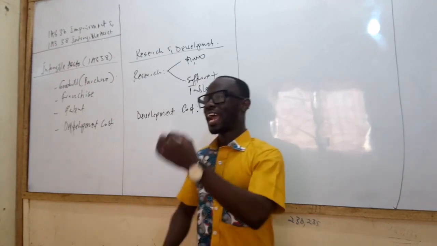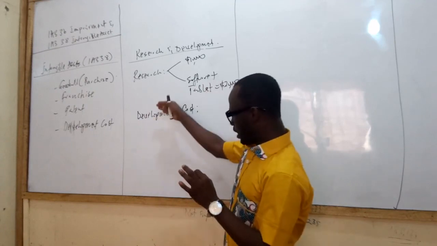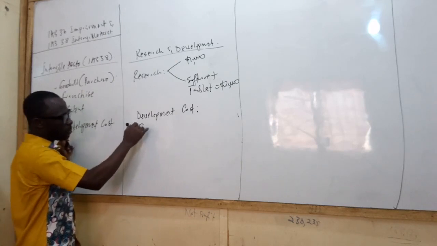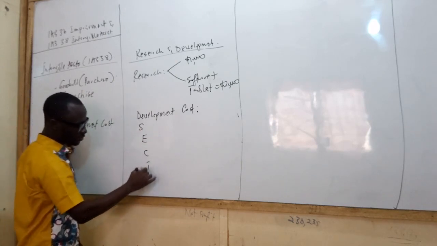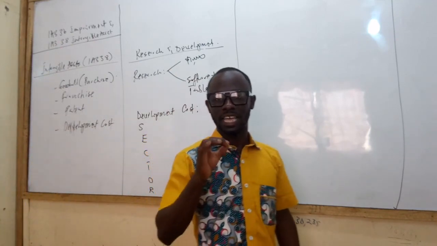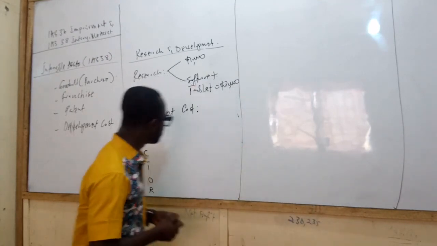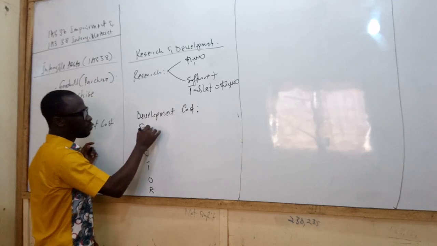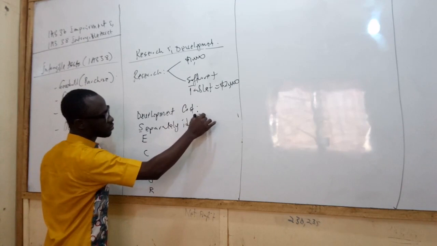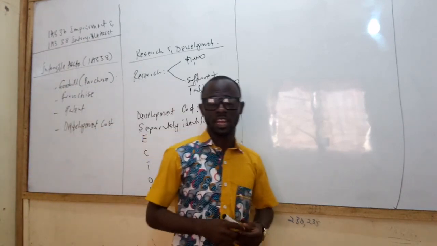In other words, a company can only capitalize a development cost if it meets the below criteria, 6 criteria that I'm about to discuss with you. We're going to remember this criteria as SECTOR. So to be able to recognize a development expense, it has to meet the SECTOR requirement. What does that mean? The S stands for separate or separately identified projects. That's the first thing. It has to be a separately identified project.